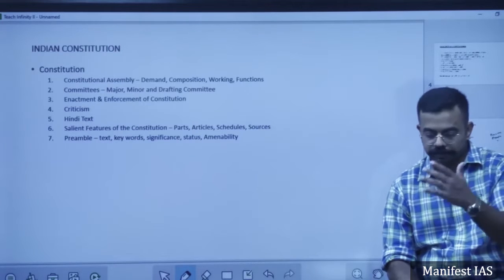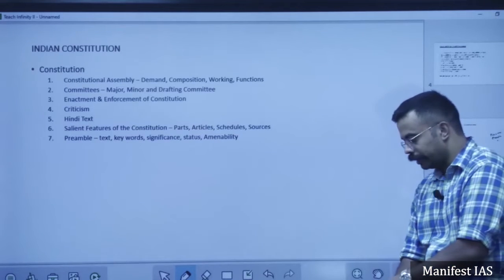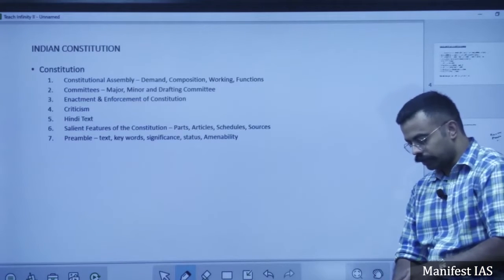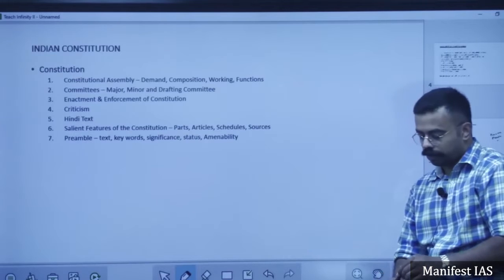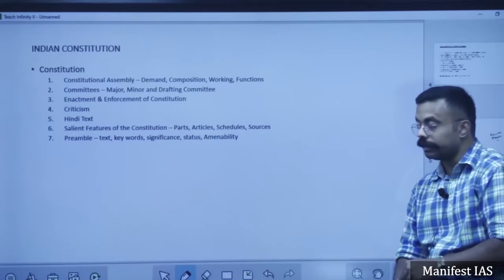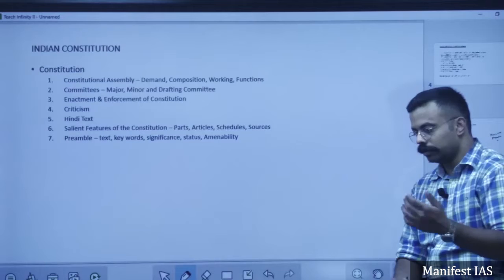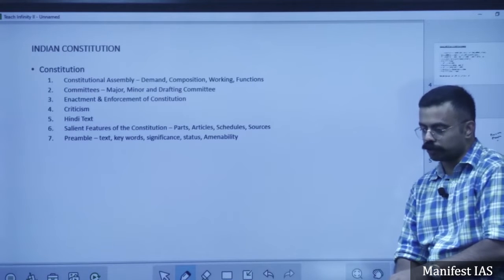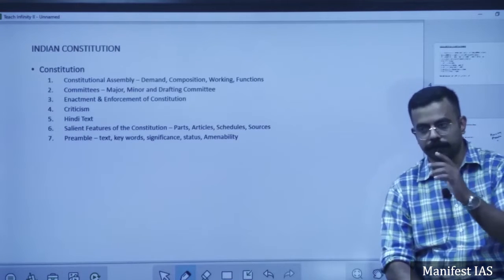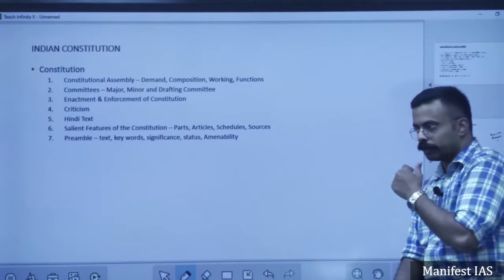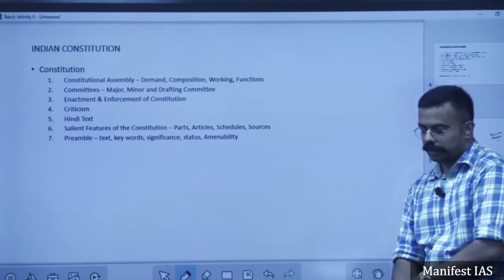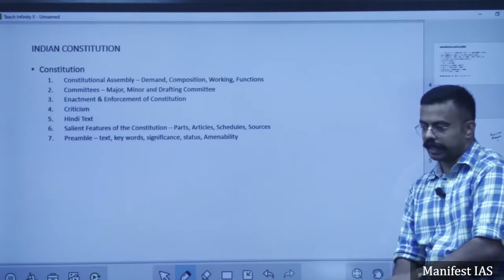Even the communists headed by M.N. Roy also asked for a constituent assembly. The provision to establish it was accepted first by the Cripps Mission, the Cripps proposal, the August Offer, by Stafford Cripps in 1942.